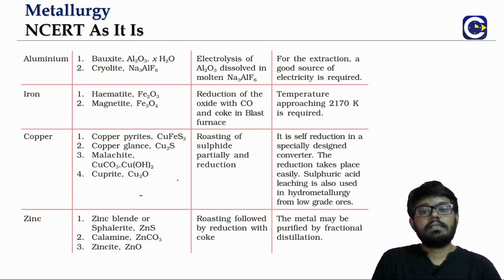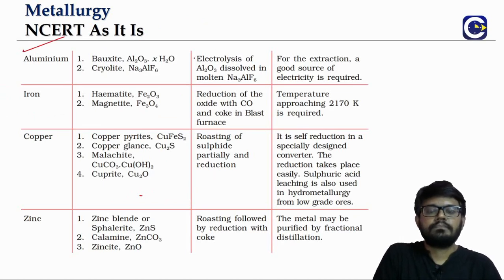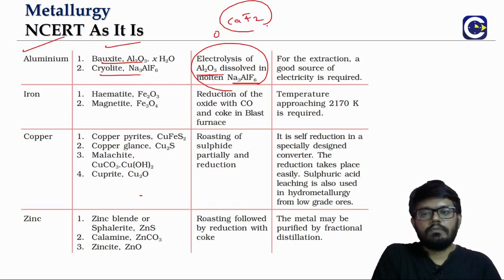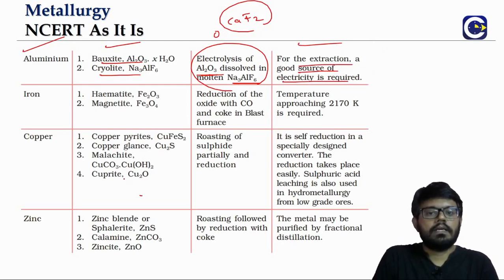Now, just to summarize some of the metals and their extraction processes, we have aluminum. So what are the ores? We have bauxite, Al2O3 hydrated aluminum oxide, and cryolite. What is the extraction? It is electrolytic reduction. So Al2O3 is dissolved in cryolite. Along with that, we also add CaF2. CaF2 will decrease the melting point of the mixture and also increase the electrical conductivity. For the extraction, we will require a good electricity source because it is after all electrolytic reduction.